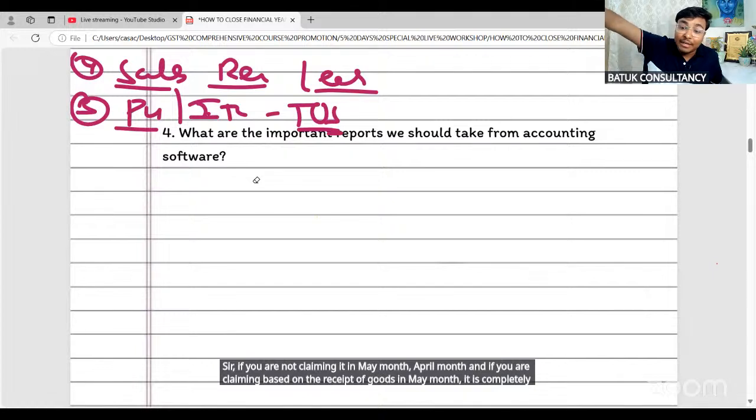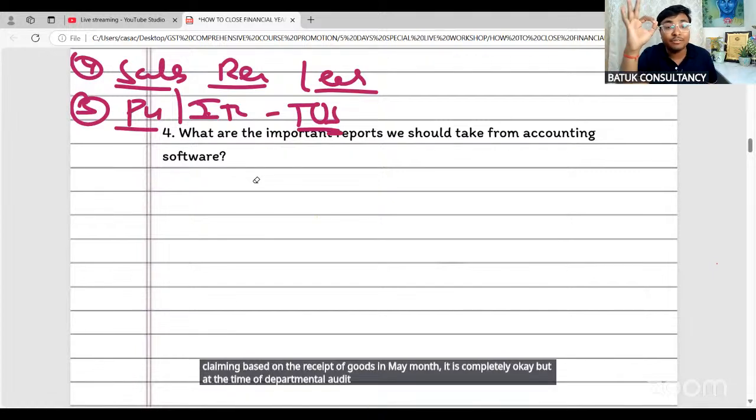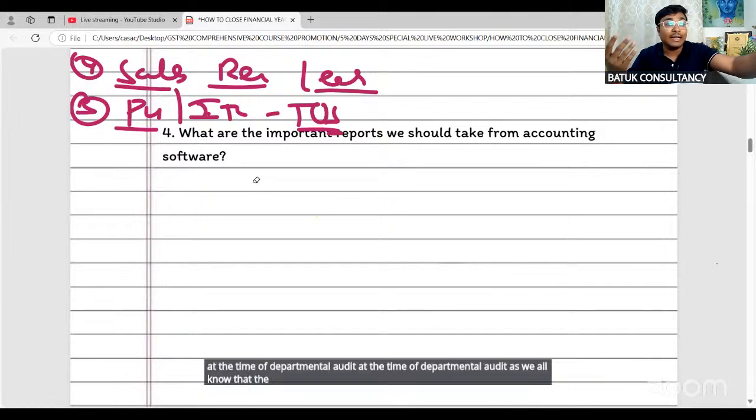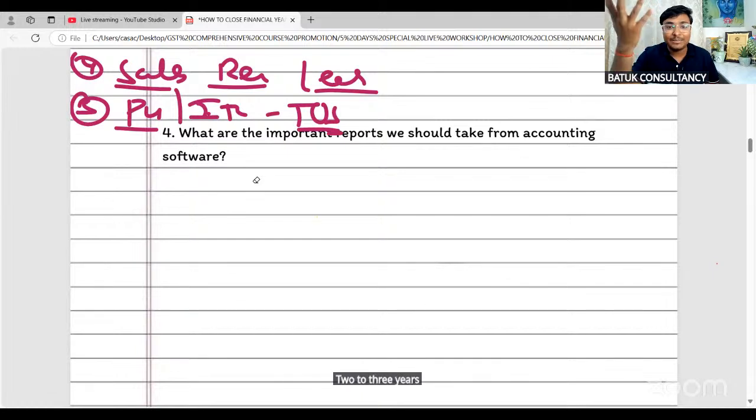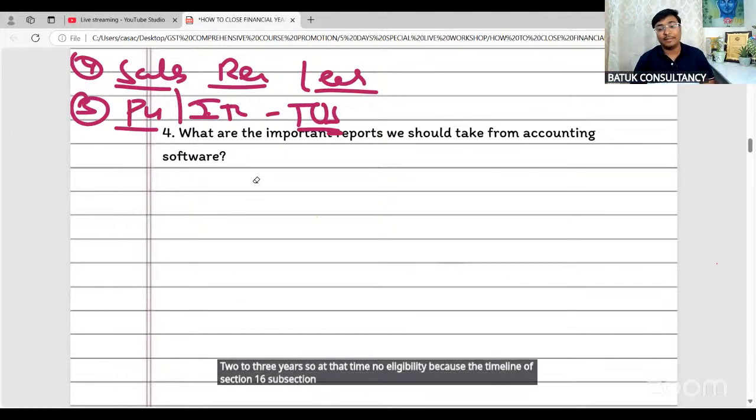But at the time of departmental audit, as we all know, the departmental audit will be conducted after 2 to 3 years. So at that time, there is no eligibility, because the timeline of section 16 subsection 4 has already expired.